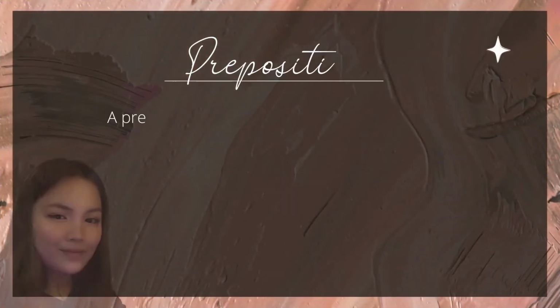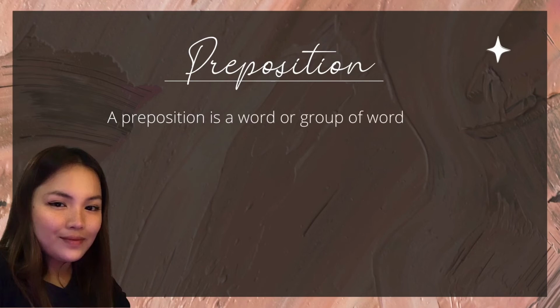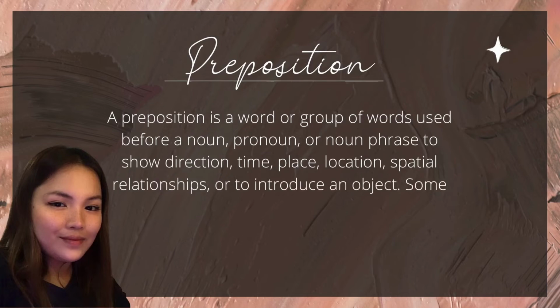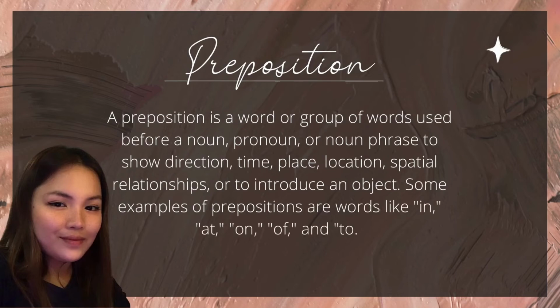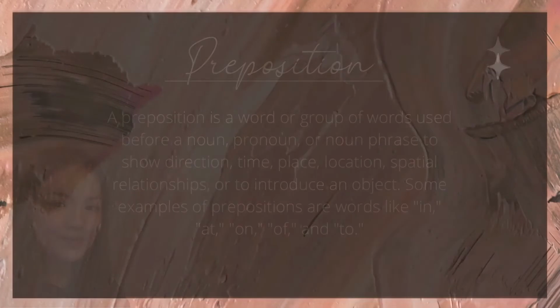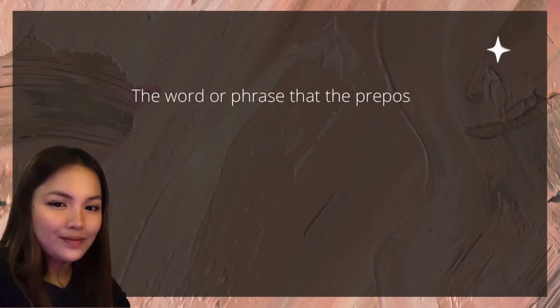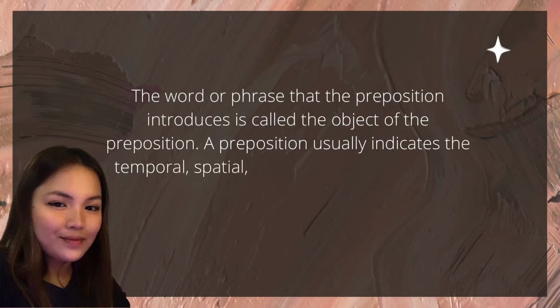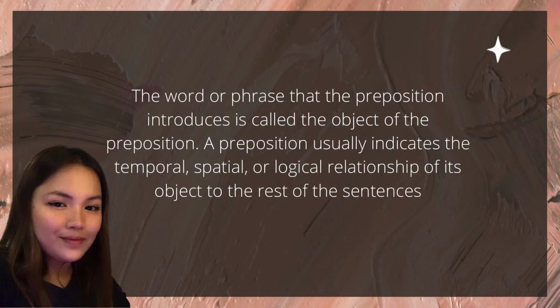A preposition is a word or group of words used before a noun, pronoun, or a noun phrase to show direction, time, place, location, spatial relationships, or to introduce an object. Some examples of prepositions are words like in, at, on, off, and to. The word or phrase that the preposition introduces is called the object of the preposition. A preposition usually indicates the temporal, spatial, or logical relationship of its object to the rest of the sentence.